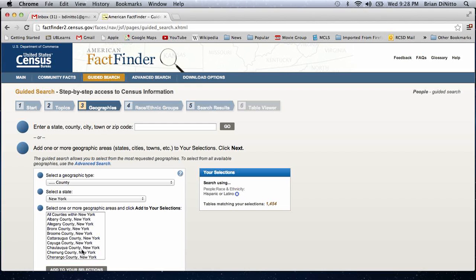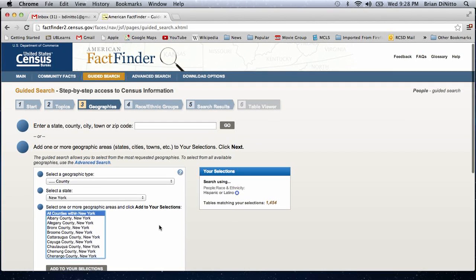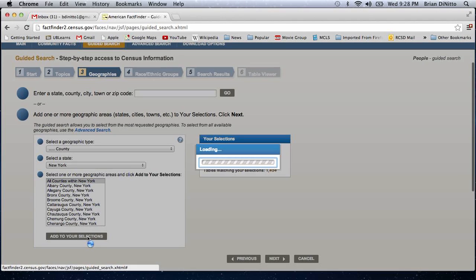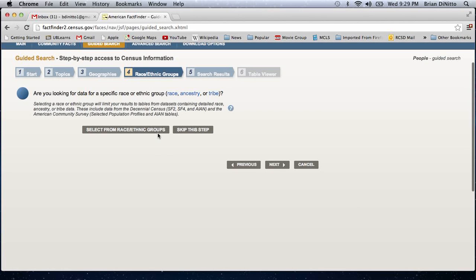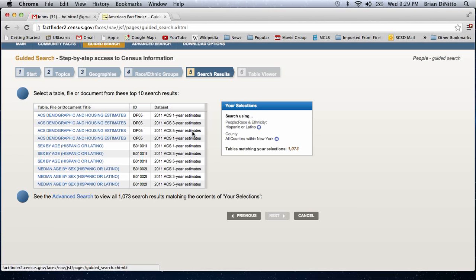And you can either choose a county or he can do all counties within New York. So we'll do that. We'll add it to our selection. And notice it comes over to our selection list. Now we have Hispanic or Latino, all counties within New York. Next. Race or ethnic groups, we already chose that, so we're going to skip this step.